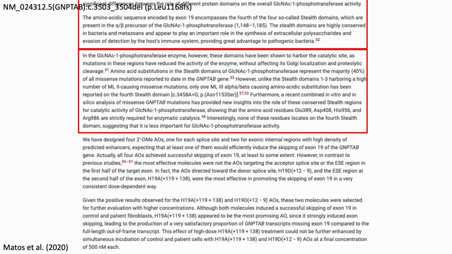If we scroll down, we also see that in silico and in vitro analyses of missense variants did not find any important amino acid residues in this domain essential for phosphotransferase function. Therefore, the authors conclude that this domain is less important for phosphotransferase activity.